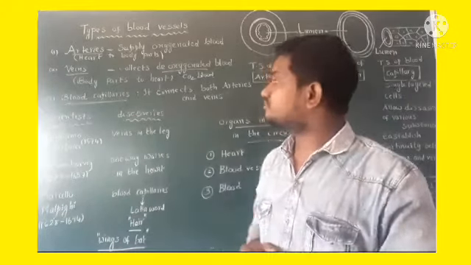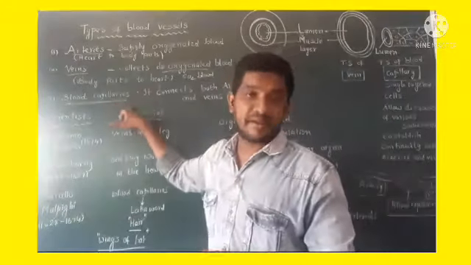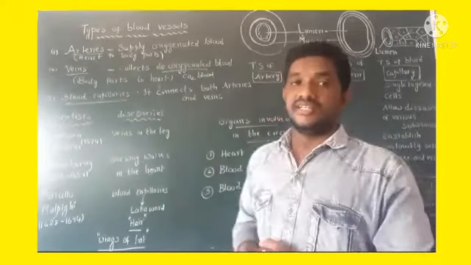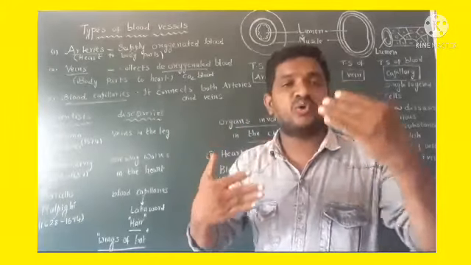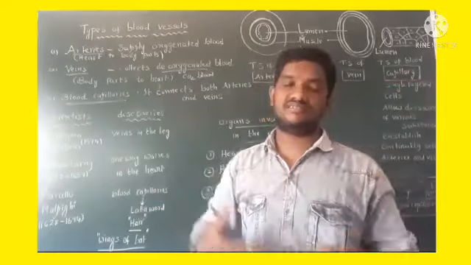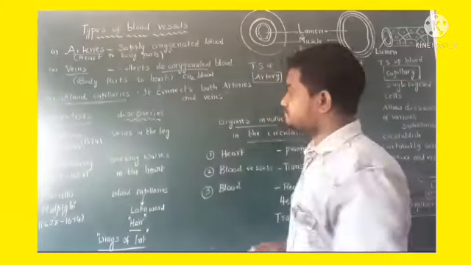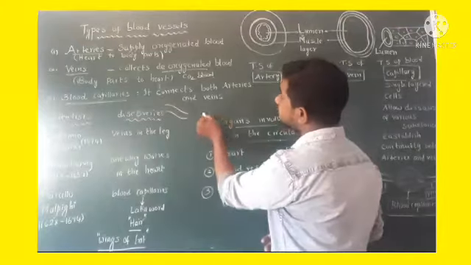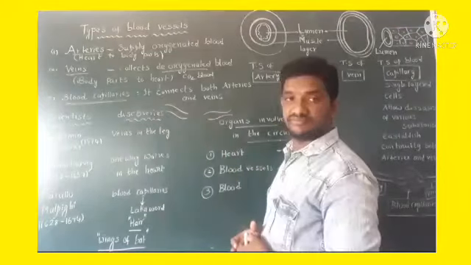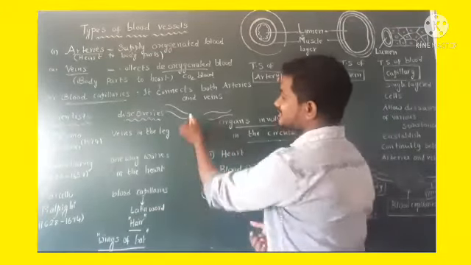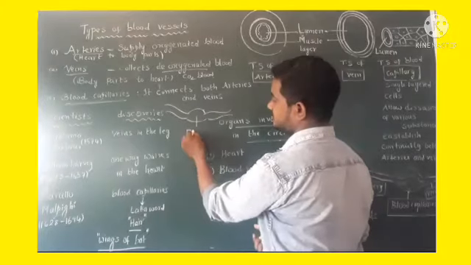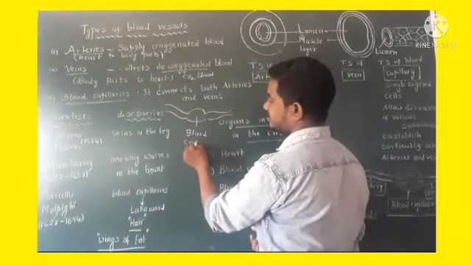Coming to third one, that is blood capillaries. It connects both arteries and veins. For example, this is the artery, this is the vein. Both blood vessels are connected by blood capillaries.